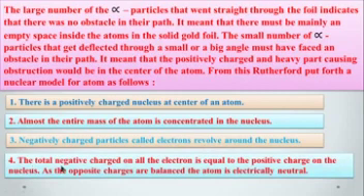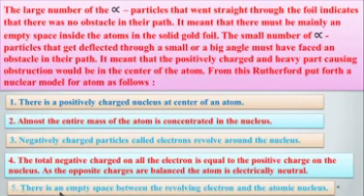Fourth, the total negative charge on all the electrons is equal to the positive charge on the nucleus. As the opposite charges are balanced, the atom is electrically neutral. Fifth, there is empty space between the revolving electrons and the atomic nucleus.